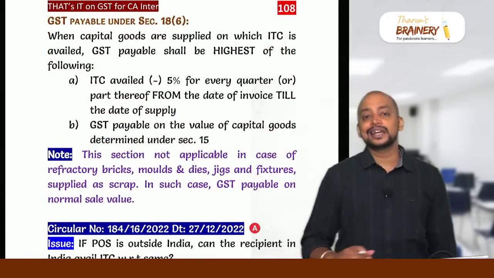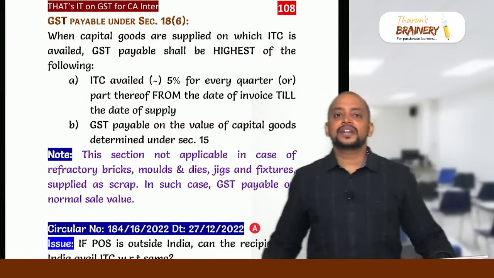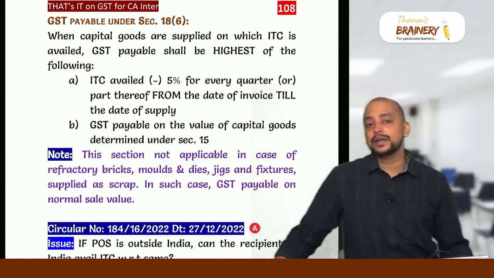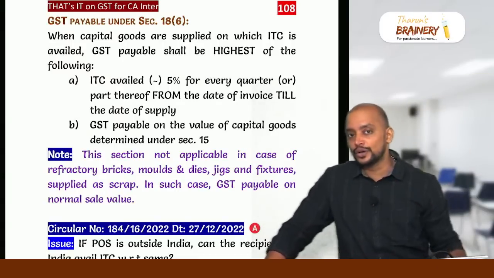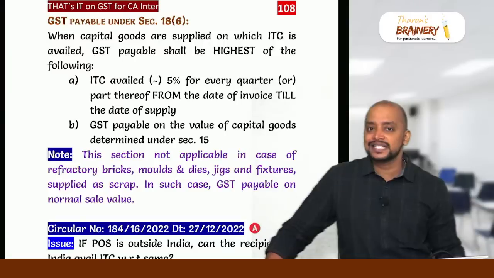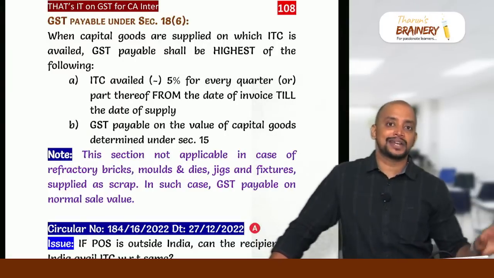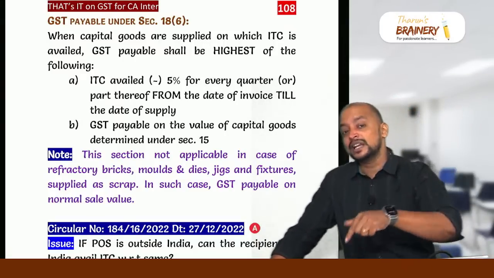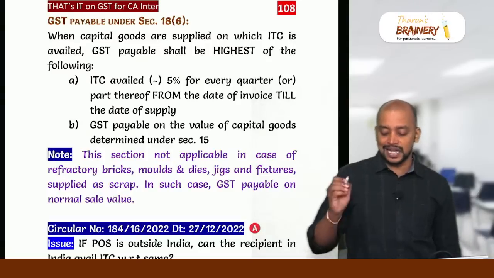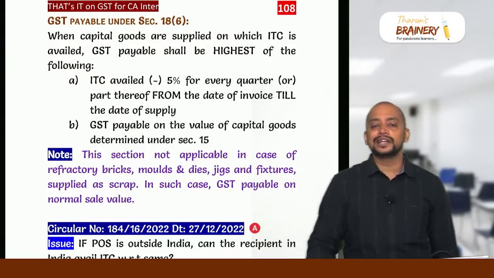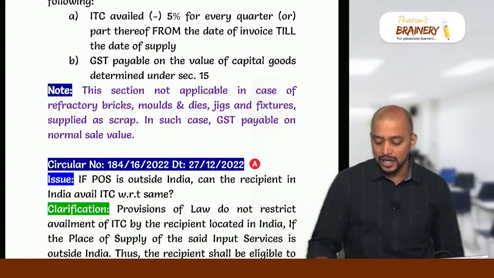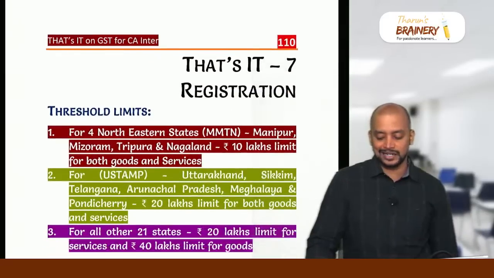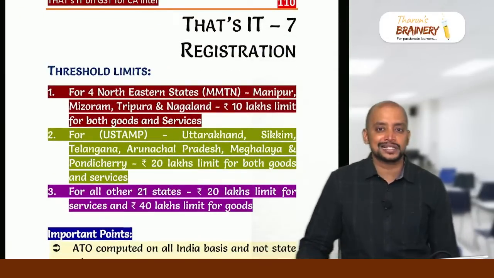Okay, and then Section 18 subsection 6. Suppose I have purchased some capital goods and at the time of purchase I have availed the ITC. Now if that capital goods is sold, the GST payable will be the ITC availed minus 5% for every quarter or part thereof from the date of invoice till the date of sale, or GST on sale value, whichever is higher. But this is not applicable in case of jigs and fixtures, molds and dies and refractory bricks sold as scrap. In that case the normal sale value should be taken. So that is about the input tax credit chapter.